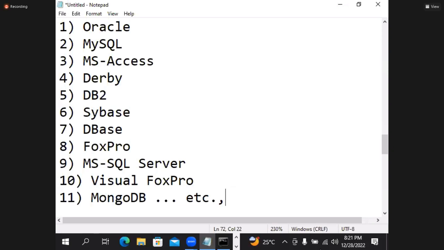See here, Oracle software. If we install Oracle software, two parts are installed. One part is called SQL prompt. One more part is called Oracle. SQL prompt is called database application. Oracle is called database. Is it front end or back end? This one, can we see the back end? No. Now here, what is this?